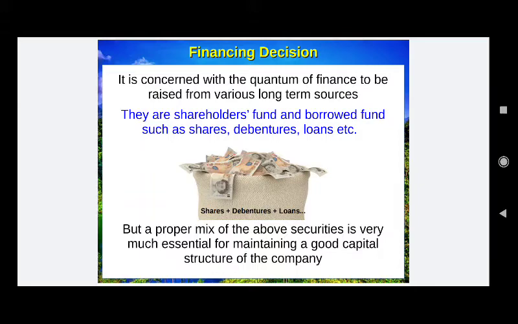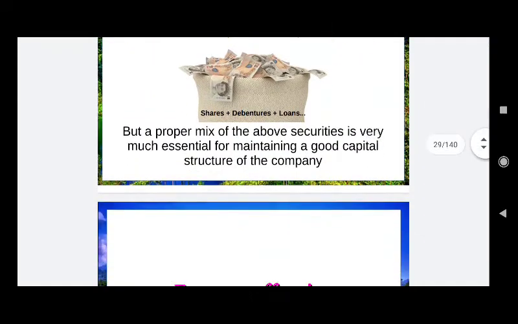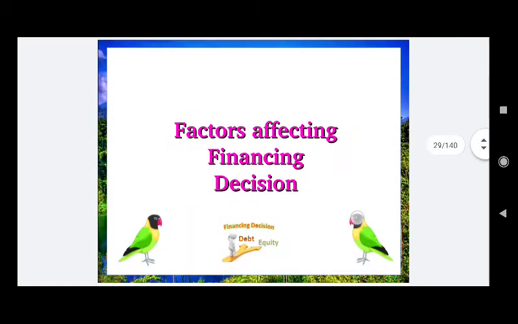We cannot only rely on equity capital, we cannot only rely on debt capital, but we have to make a combination, a mix, maybe more likely an equal mix of both the elements, borrowed capital and equity capital in a capital structure. The financing decision is concerned with the amount of debt and equity in a company's capital structure. There are several factors of a financing decision.